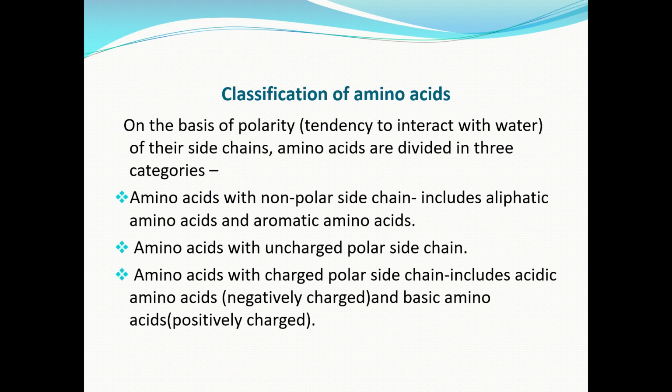Now, the classification of amino acids on the basis of polarity. Now, what is polarity? Tendency to interact with water molecule is called polarity. On the basis of polarity of the side chain, amino acids are divided into three categories: amino acid with non-polar side chain, amino acid with charged polar chains, and amino acids with uncharged polar side chains. Amino acids with non-polar side chains are further of two types: aliphatic amino acids and aromatic amino acids.